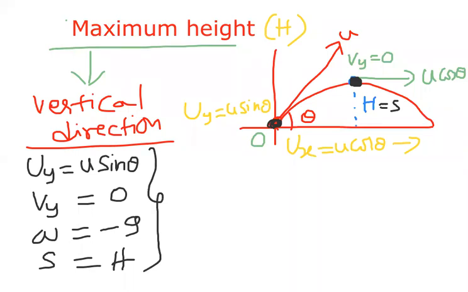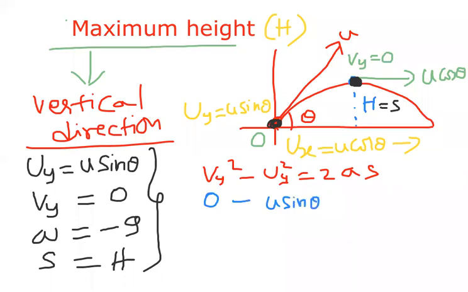Now observe carefully. Here I am taking the expression vy square minus uy square equal to 2as. The v square minus u square equal to 2as formula you know. I want the maximum height, so I selected this formula here. Vy value is 0. uy means u sin theta, and here square is there, u sin theta whole square. 2 into acceleration is minus g and displacement is h.